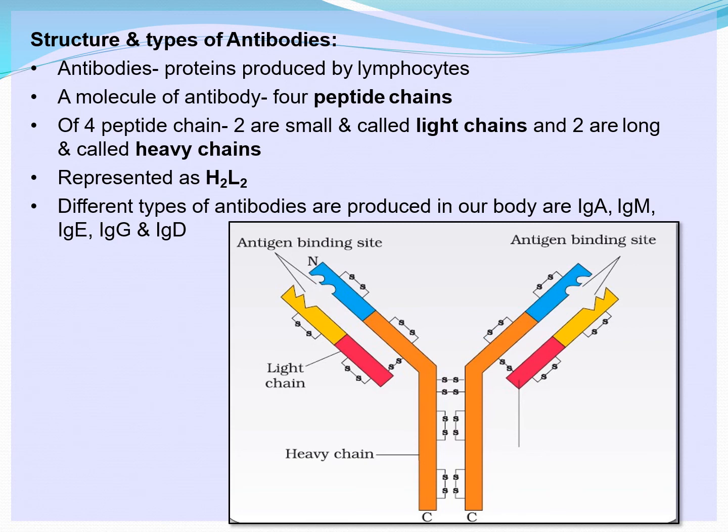Okay. Now different types of antibodies are produced in our body, and they are termed as IgA, IgM, IgE, IgG and IgD. Okay, they have various functions which you can further refer.